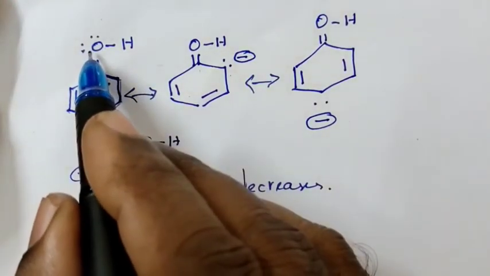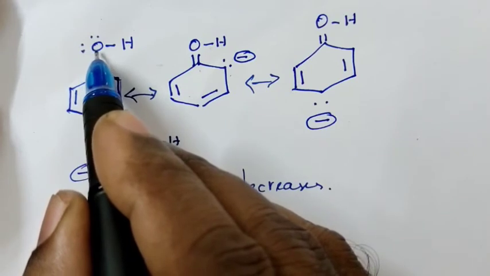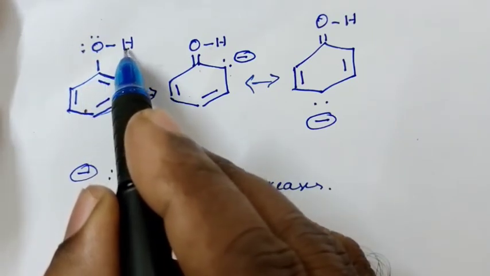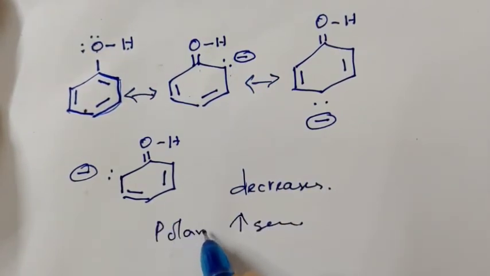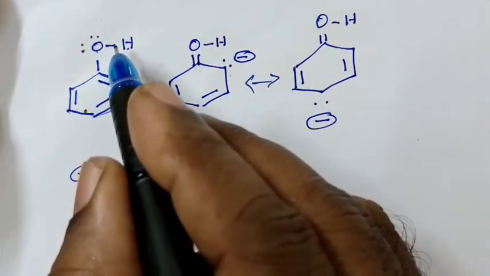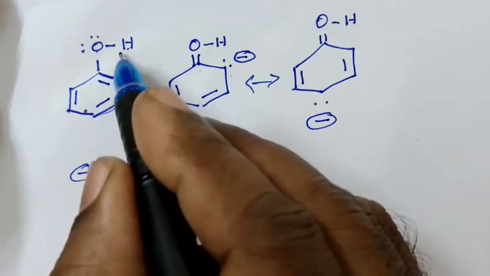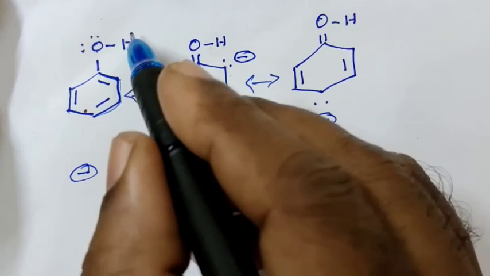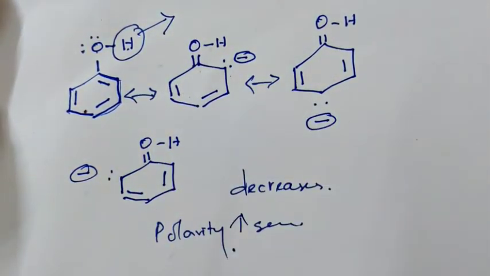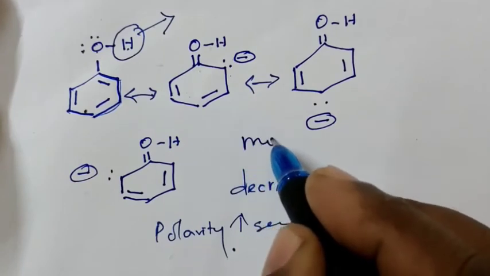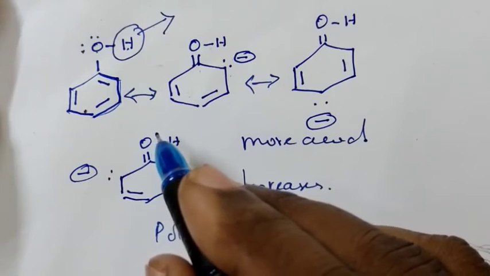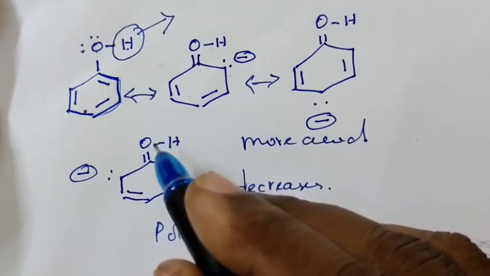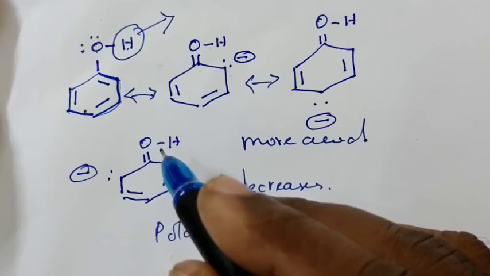So, when the electron density decreases, the polarity of the OH bond increases. When the polarity increases, the ionization of the OH bond is easier. That means the H can easily be removed. Phenols are more acidic because of this delocalization of pi electrons. Delocalization of pi electrons is one of the important factors for the more acidic character of phenol.